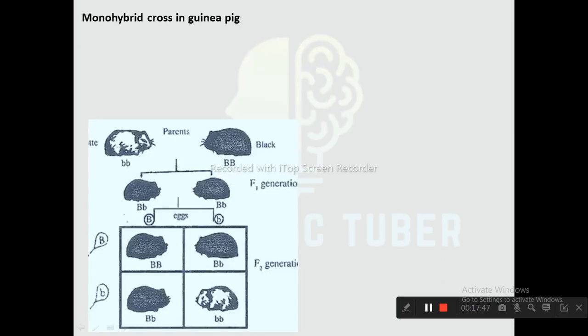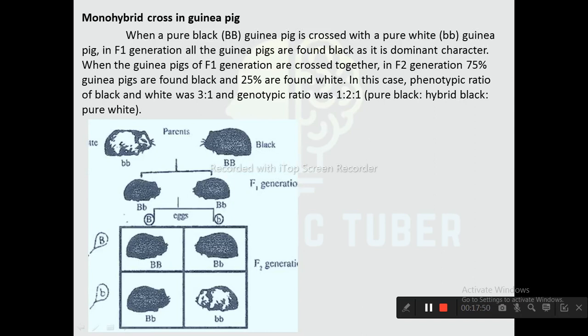Monohybrid cross in guinea pig. When a pure black guinea pig is crossed with a pure white guinea pig, in F1 generation all the guinea pigs are found black, as black is the dominant character. When the guinea pigs of F1 generation are crossed together, in F2 generation 75% guinea pigs are found black and 25% are found white. In this case, the phenotypic ratio of black and white was 3:1 and the genotypic ratio was 1:2:1.